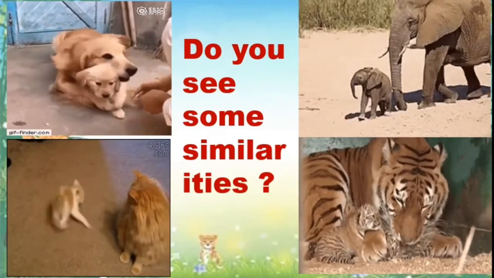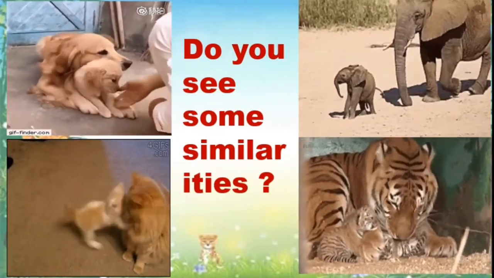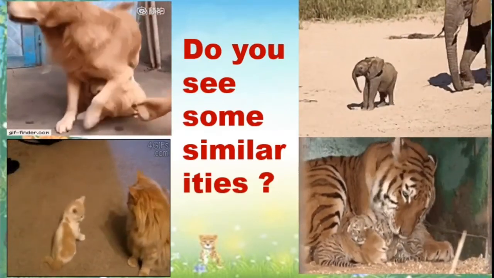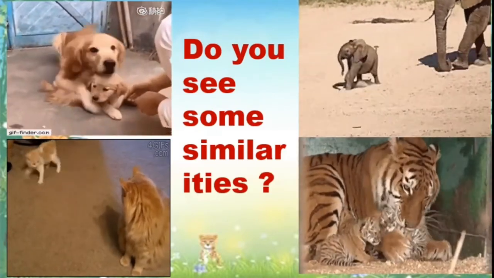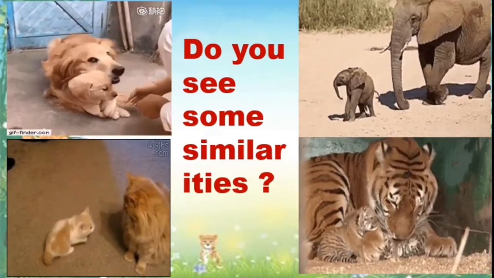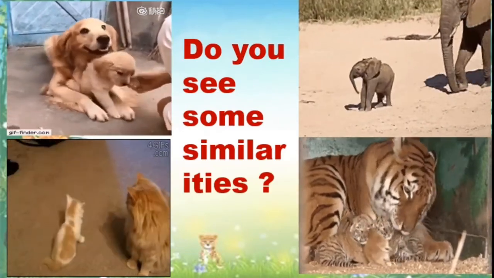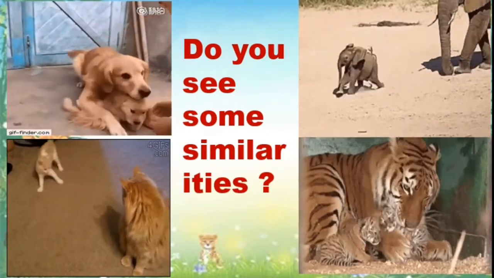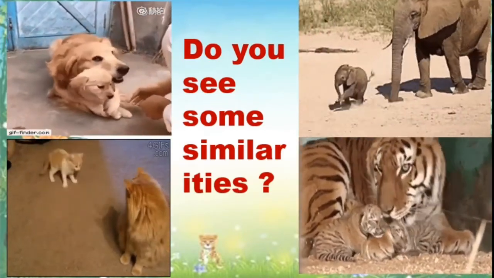So, we can see so many similarities between the young one and the adult. Same in the case of puppies and a dog, kitten and a cat, cubs and a tigress. Here also we can see similarities. They look like their mother.